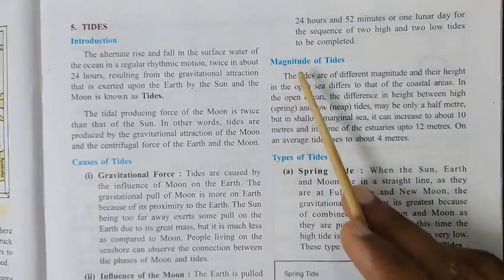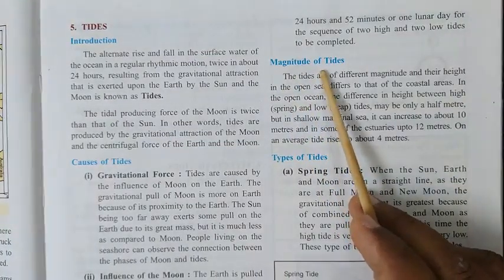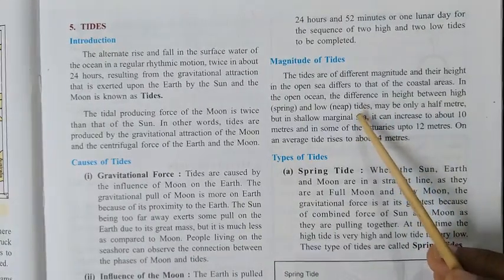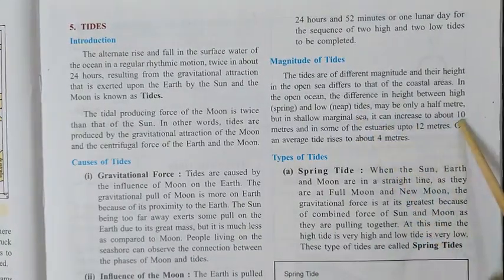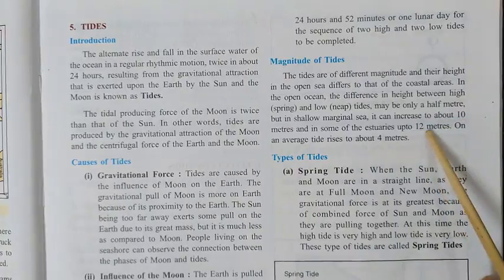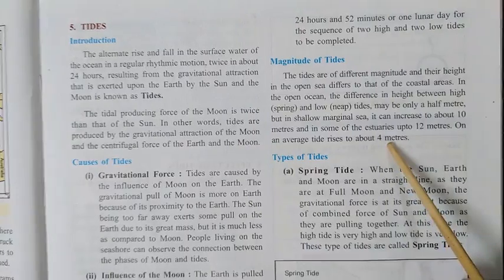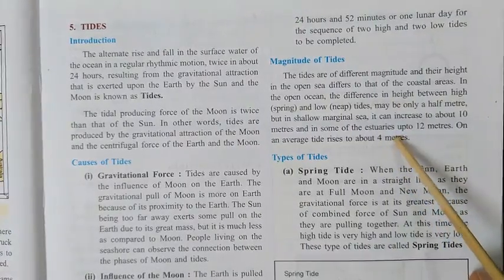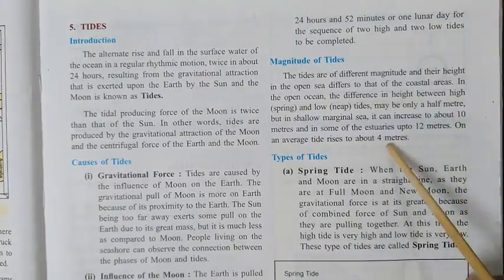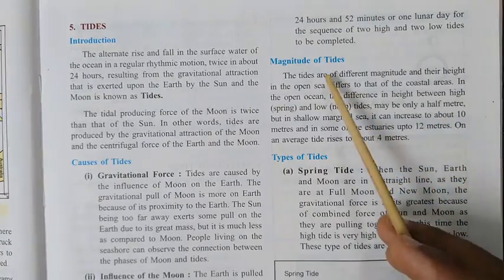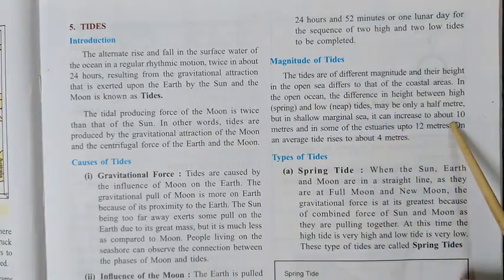So let's see what is the magnitude of the tides. Usually the height of the tide is not the same every time. Sometimes the tide can rise up to 10 meters, sometimes even 12 meters, and sometimes only 4 meters. This difference, the different heights at which the tide rises, is known as the magnitude. So the tide can be of different magnitude.